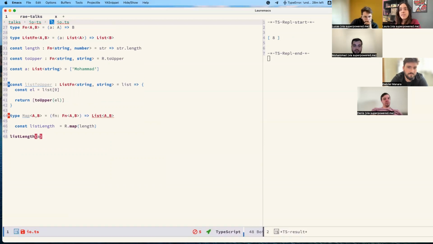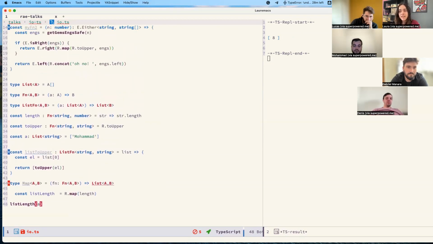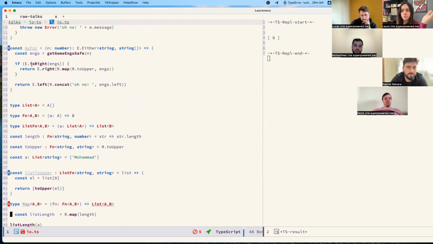And now, why did I talk about that? Because in general, we use maps for lists, because that's what JavaScript gives us. But we can actually map everything, of course, you have to write the map function for your type. That's why we already have this here.